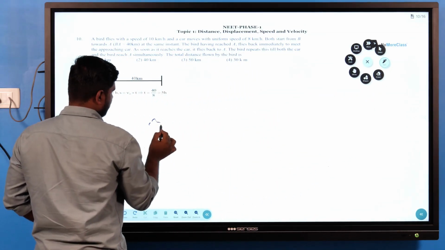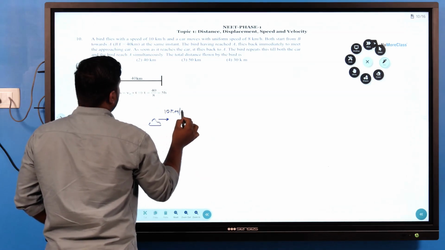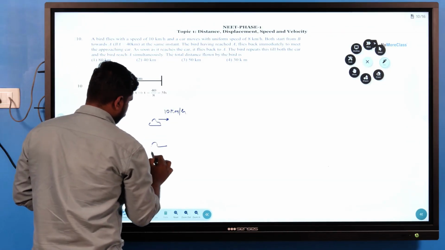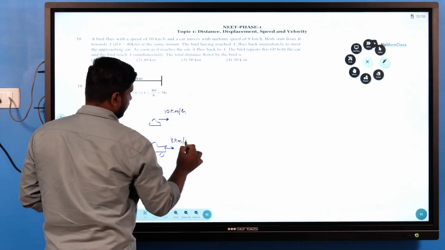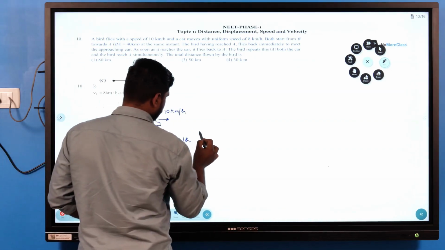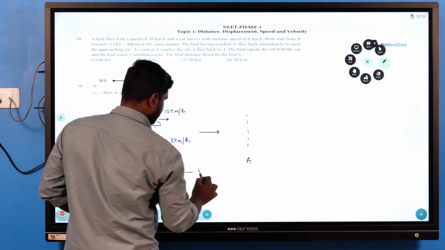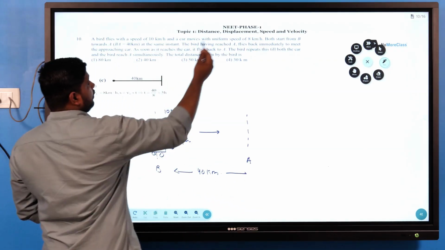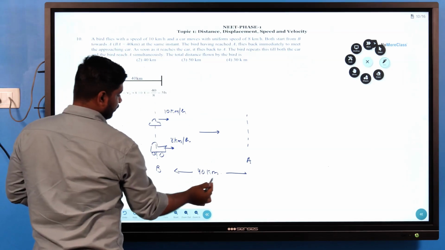So let's say here is our bird and the bird is moving with a speed of 10 kilometer per hour. And simultaneously a car also moves with 8 kilometer per hour. So let's take this point is B point and they both tend to reach a point A, and the distance between the points is 40 kilometer. Fine. So both start from the B point towards the A point. BA is 40 kilometer.